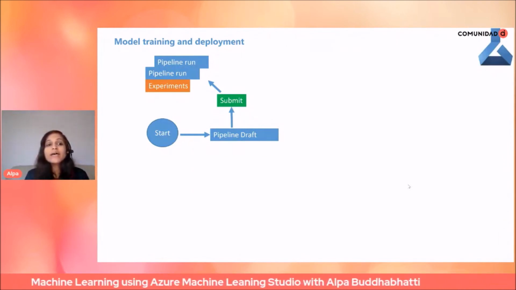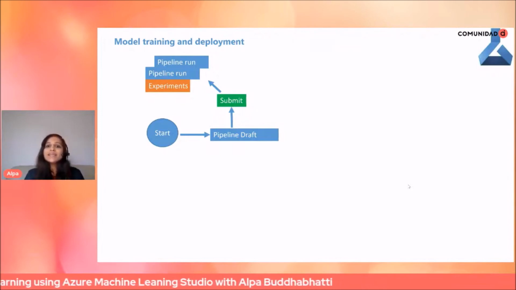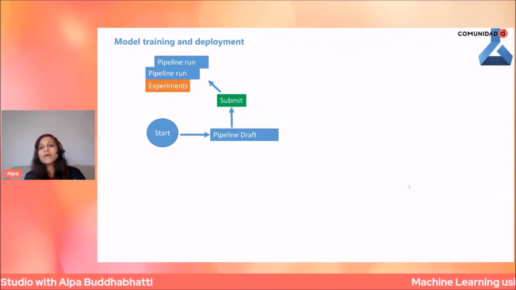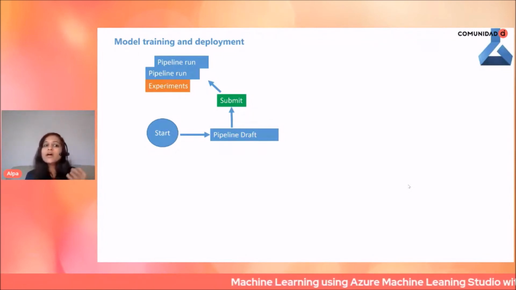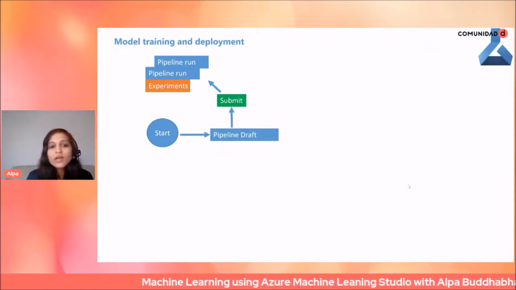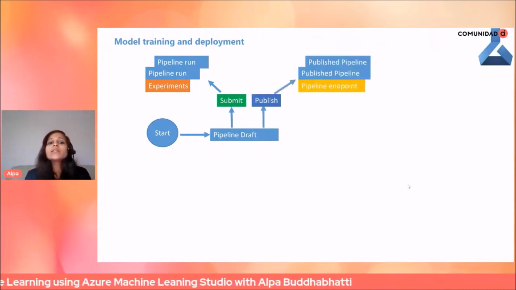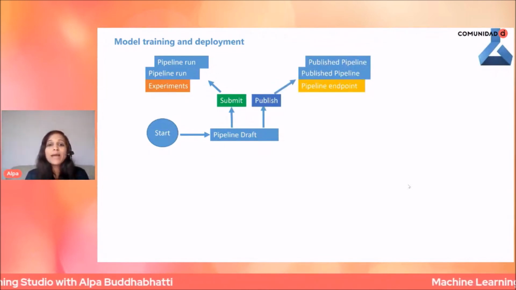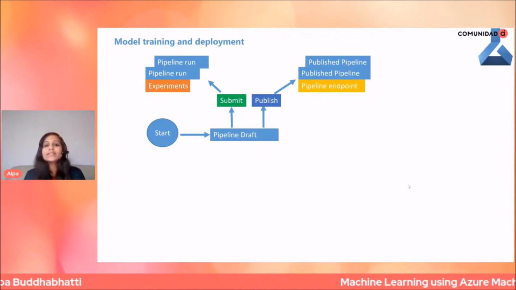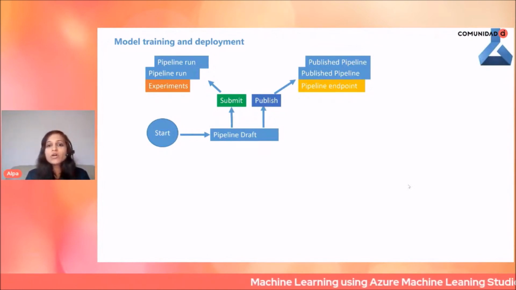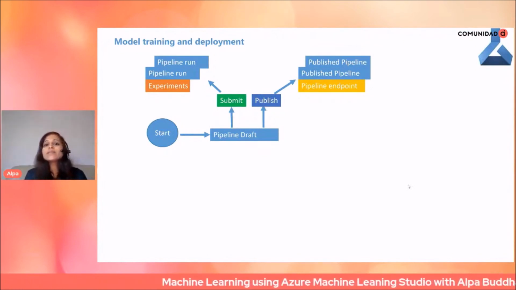These are called experiments. Like any data science experiment, every time you run or submit your pipeline here, it generates an experiment and saves it as an experiment. When you publish your draft pipeline, it generates an endpoint. Here you will see the pipeline endpoints, which you can call a published pipeline.